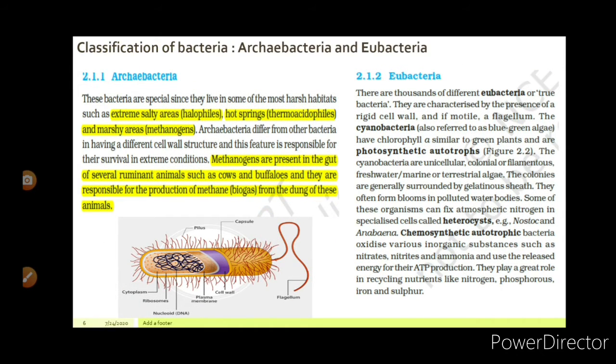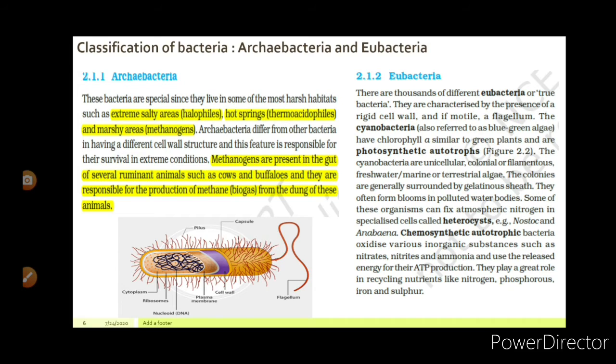Classification of bacteria: Archaebacteria and Eubacteria. See, the Archaebacteria are special since they live in some of the most harsh habitats, such as extremely salty areas, which are known as halophiles, or hot springs. The bacteria which live in hot springs are known as thermoacidophiles. Okay, this is very important. Bacteria which can survive in salty areas are halophiles, and which can survive in marshy areas are methanogens.